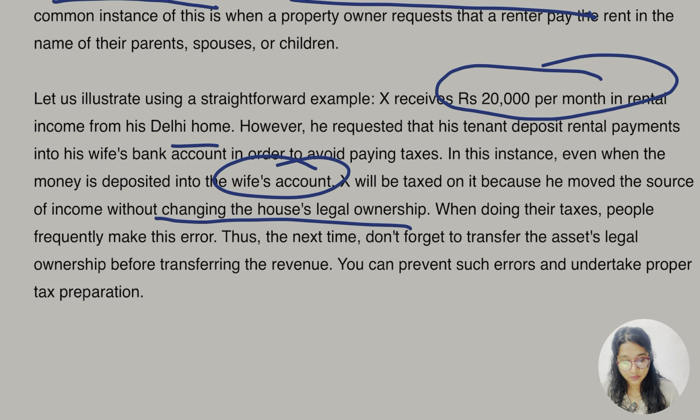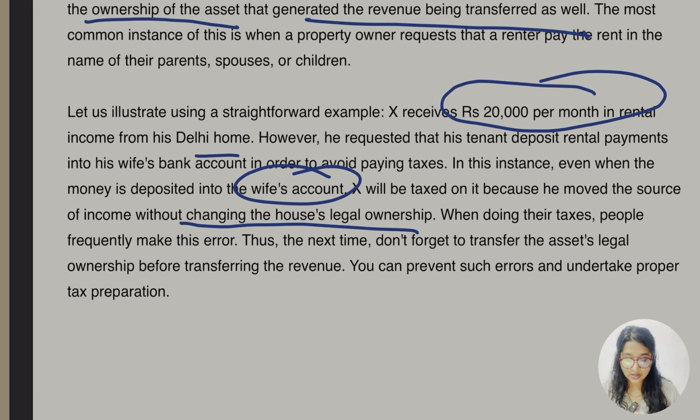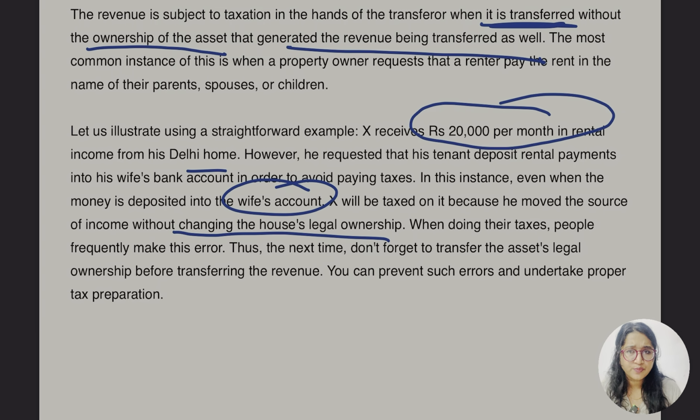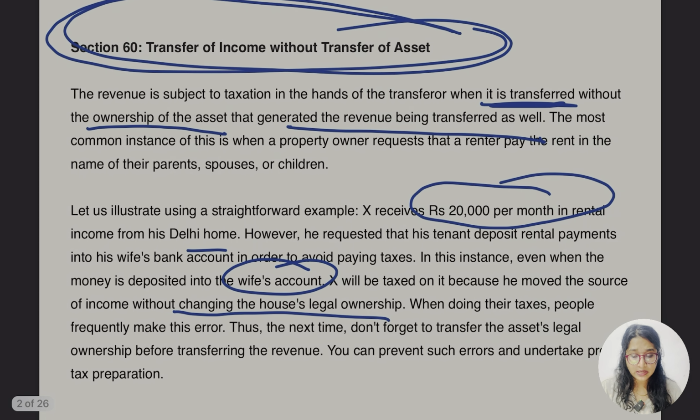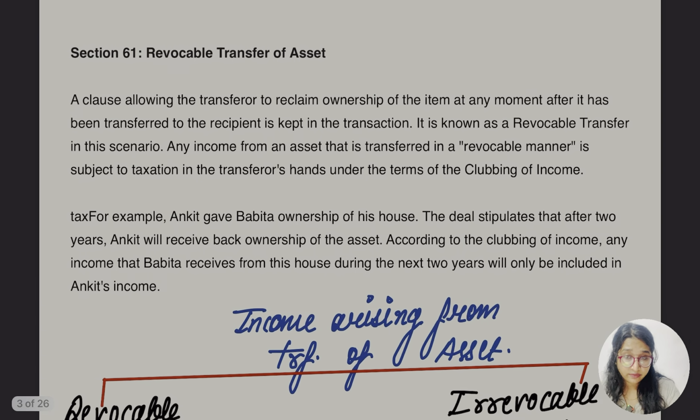Thus, the next time, don't forget to transfer the asset's legal ownership before transferring the revenue. Hope this was a very simple example and you are able to understand what is transfer of income without transferring of asset.